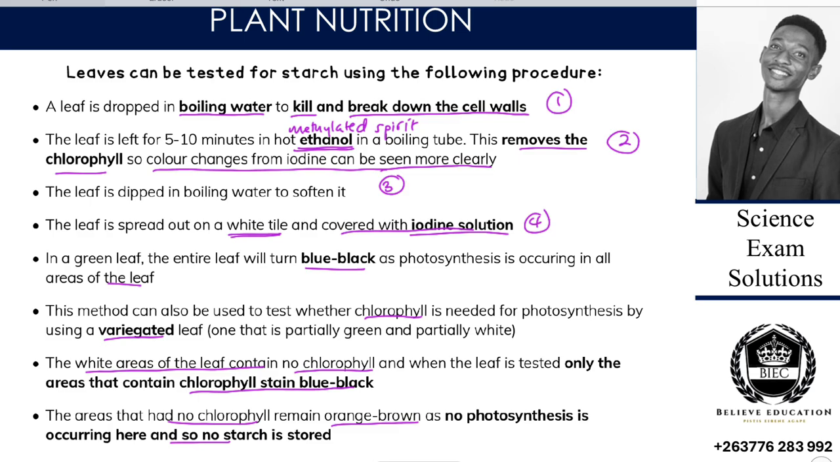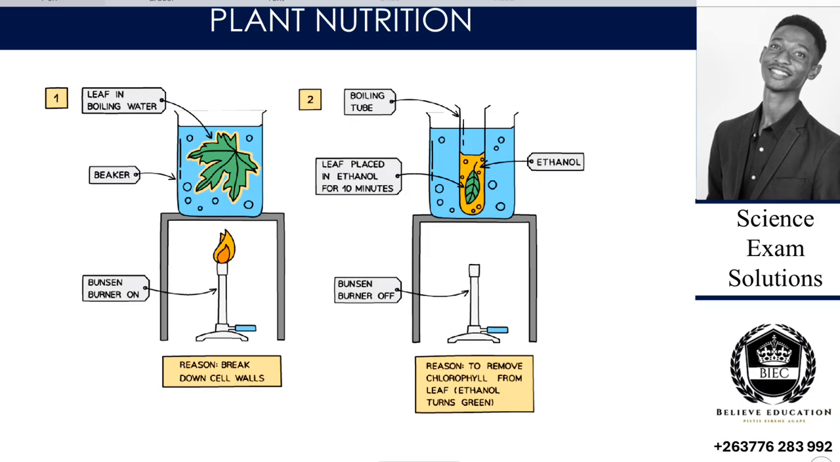So this test for starch, as said earlier, can also help us see what happens when we remove chlorophyll. Is that okay? If we change the sunlight intensity, what happens? Are we together? So let's go to the procedure in detail.